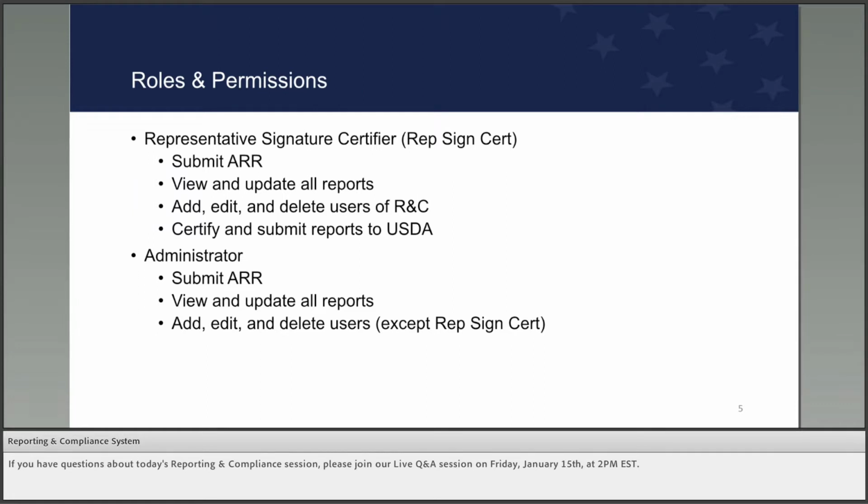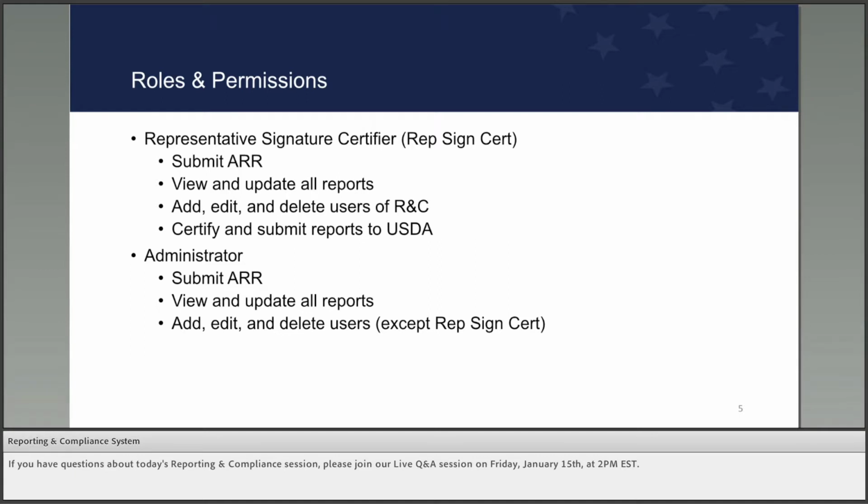RNC was designed to allow your entity's employees and consultants to collaborate on and submit reports in a single place. And the system has different user roles that allow individuals to take different actions in RNC. First up is the Representative Signature Certifier, or RepSign Cert.